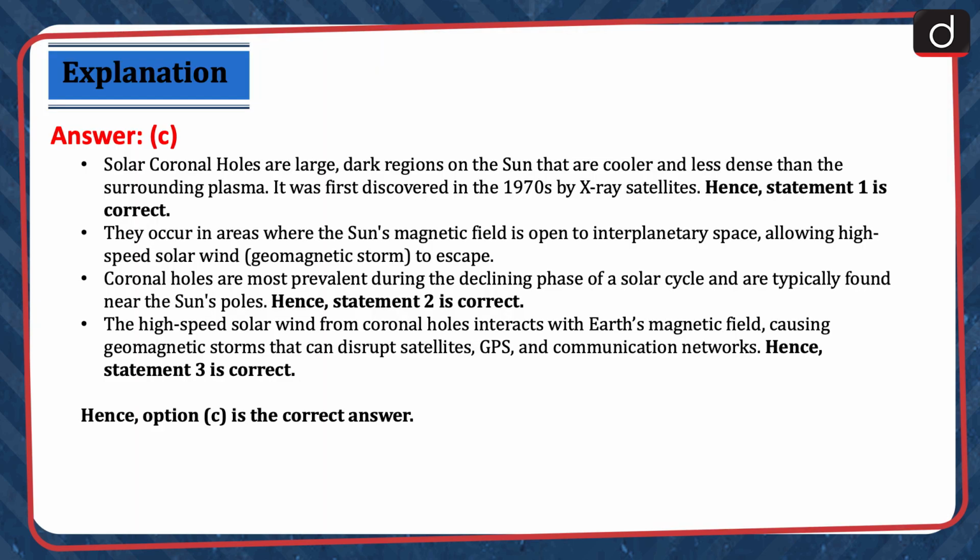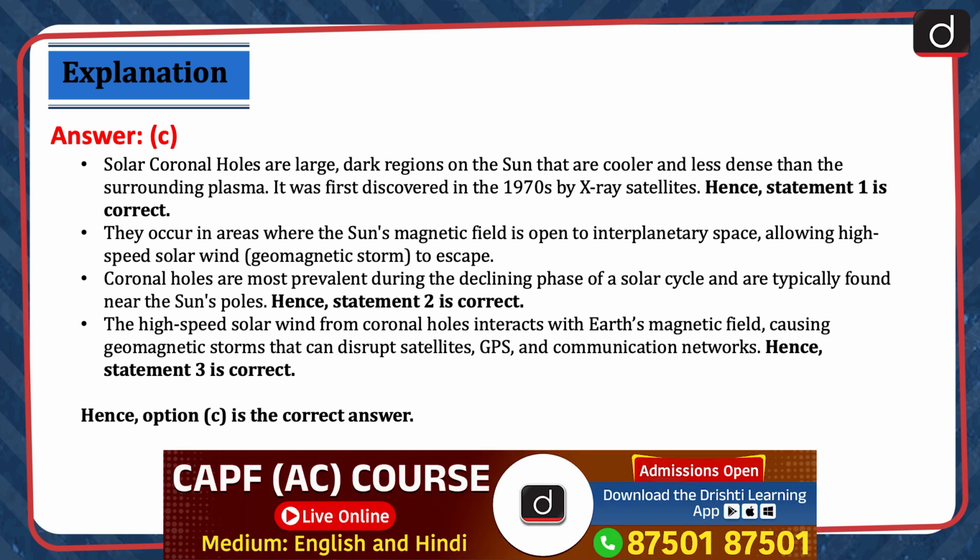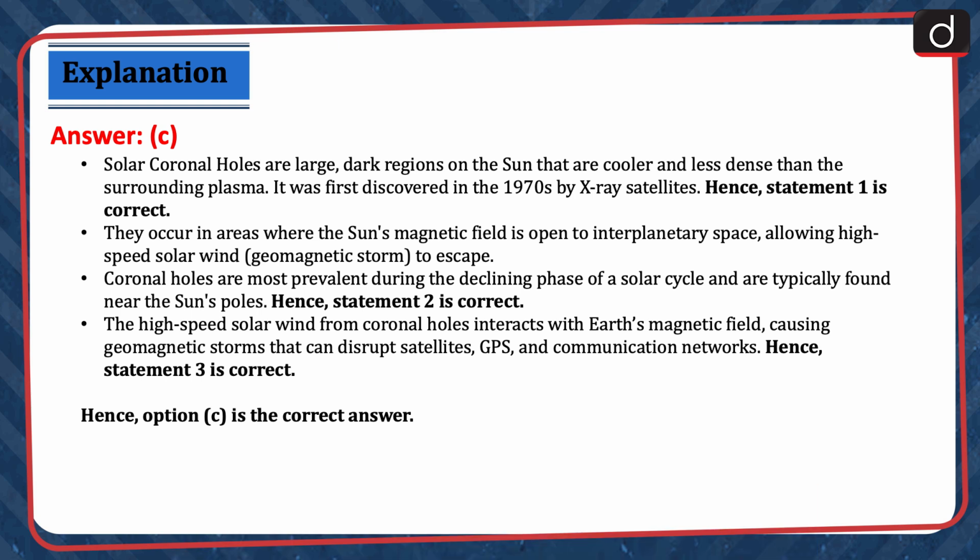Solar coronal holes are large dark regions on the Sun that are cooler and less dense than the surrounding plasma. It was first discovered in the 1970s by X-ray satellites. Hence, statement 1 is correct. They occur in areas where the Sun's magnetic field is open to interplanetary space, allowing high-speed solar wind to escape. Coronal holes are most prevalent during the declining phase of a solar cycle and are typically found near the Sun's poles. Hence, statement 2 is correct.